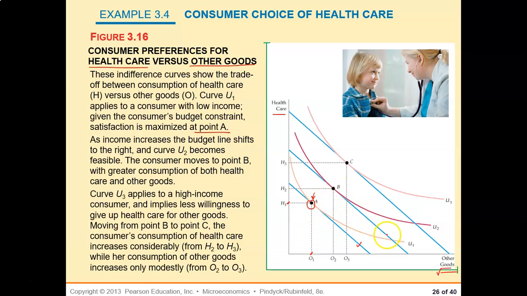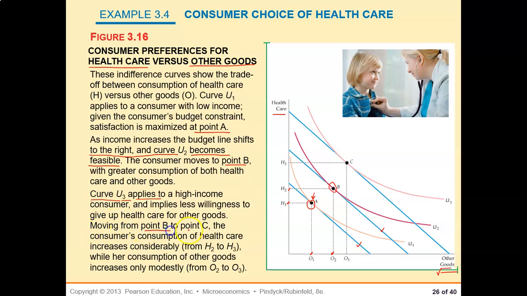On the other hand, this is a higher income person, this is point B. Here he has what? H2 and what? Q2. And as income increases, the budget line shifts to the right, and curve U2 becomes feasible. The consumer moves to point B with greater consumption of both healthcare and other goods. Curve U3 applies to a high-income consumer and implies less willingness to give up healthcare for other goods.